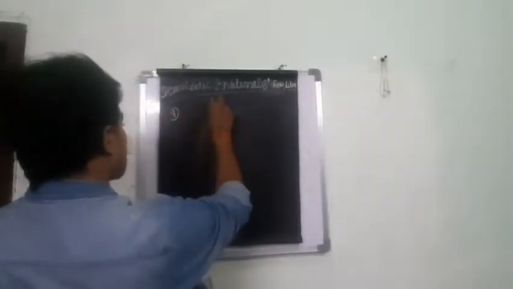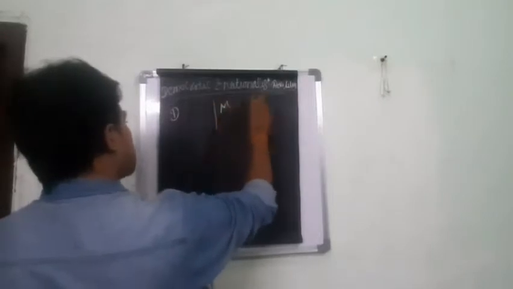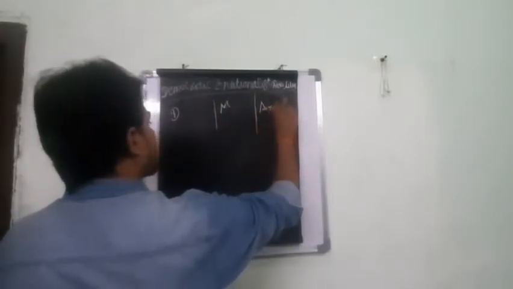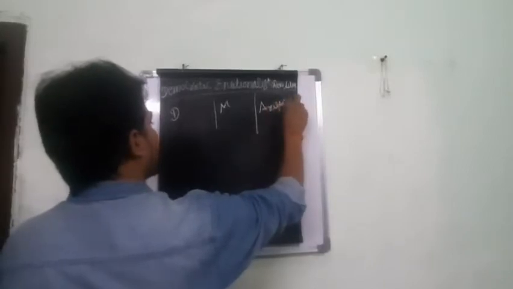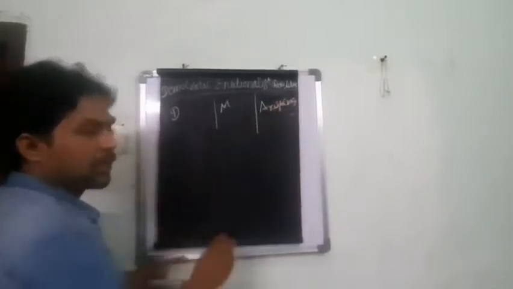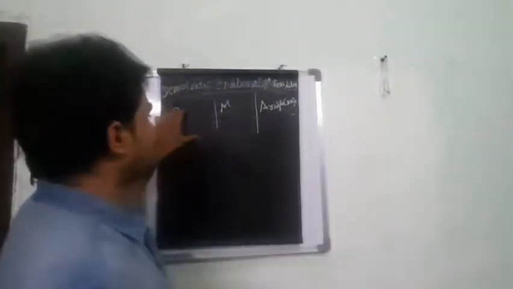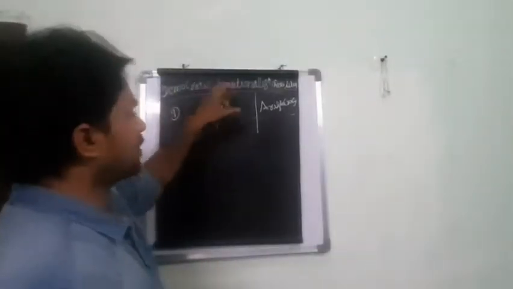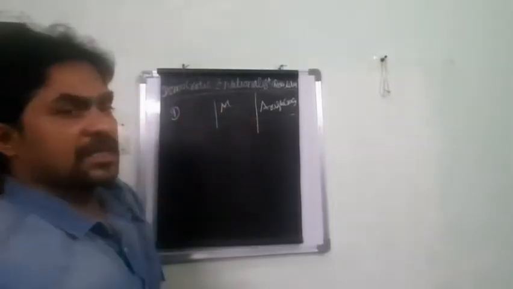So I will give you the differences between the different forms of government. The first one is democracy, the second is monarchy, the third is aristocracy.